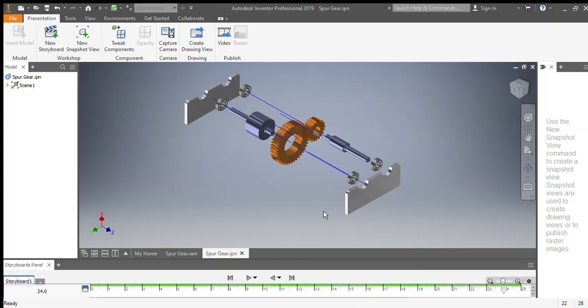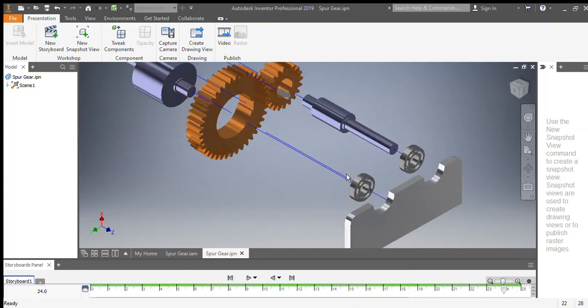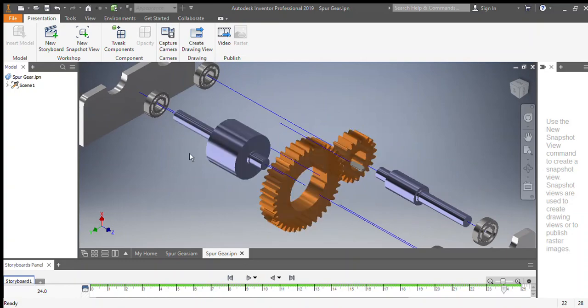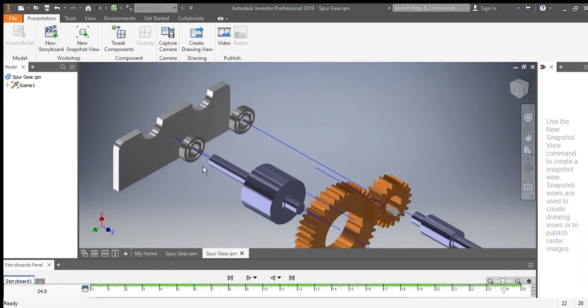Yeah, perfect. So guys, as I was mentioning the parts, this is the bearing housing. These two are the bearings. This is the shaft. This is the gear. This is again a shaft, again a bearing and a bearing housing.